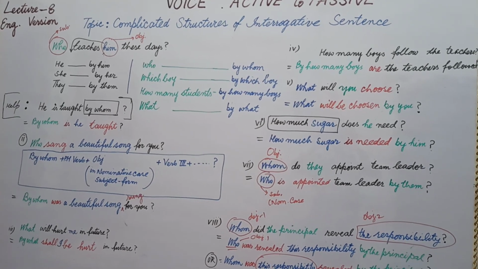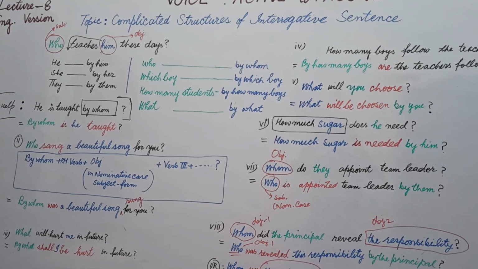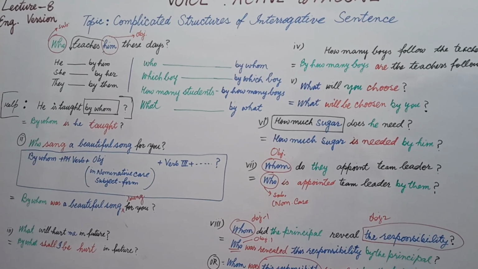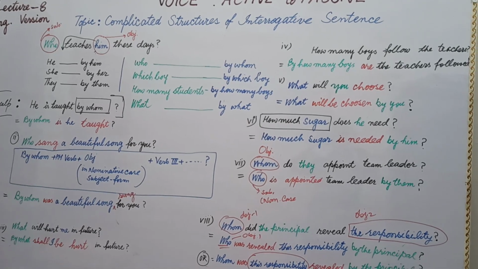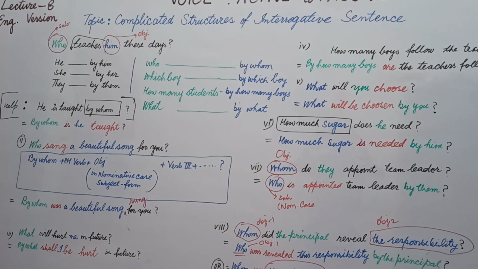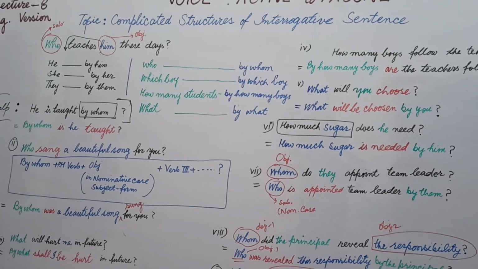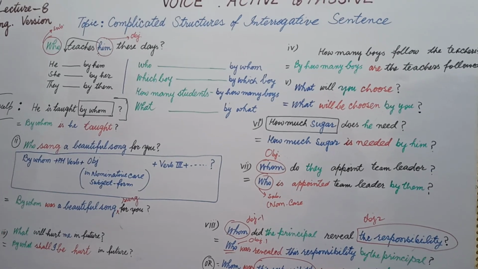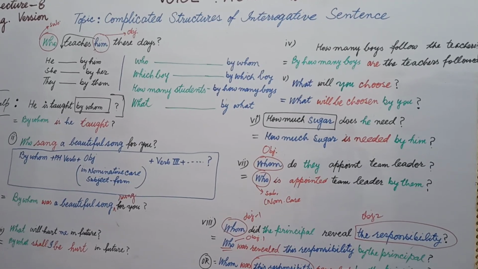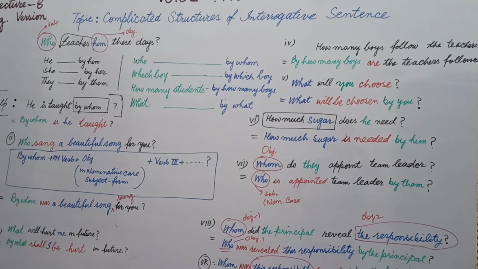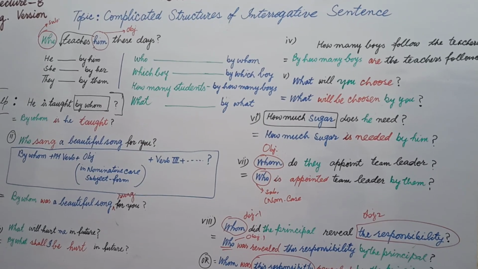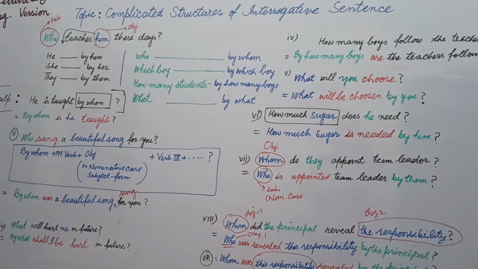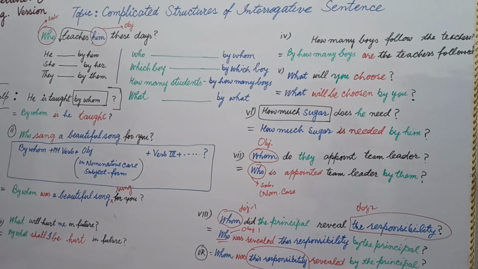In lecture number 7, you came to know how we use the structures of interrogative sentences based on the adverbs why, where, when, and how. Today we will learn the interrogative pronouns and interrogative adjectives, and they can be used as subject and object. In this way, we learned that subjects and objects may be in answers and may be in questions. Whenever we use question words in the form of subject and object, that seems very difficult, and we are going to make it easy for you.